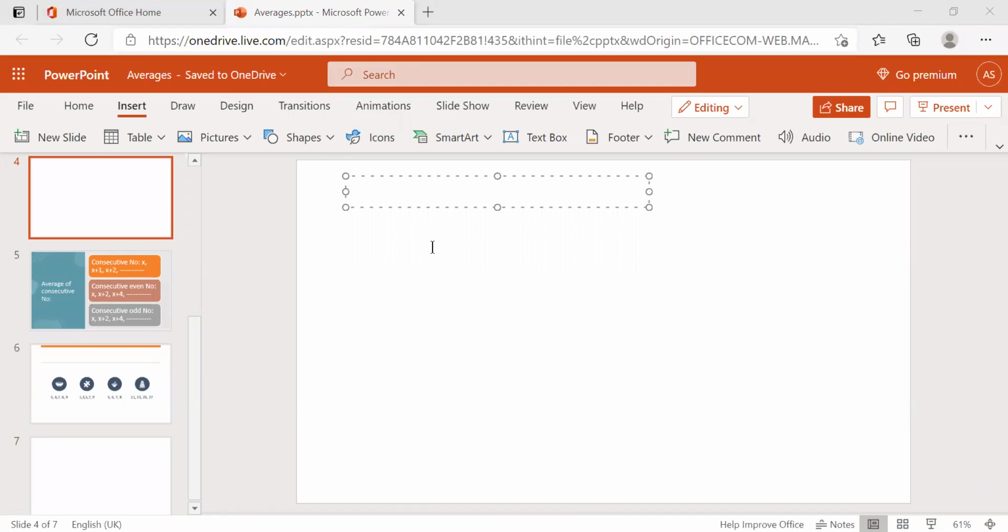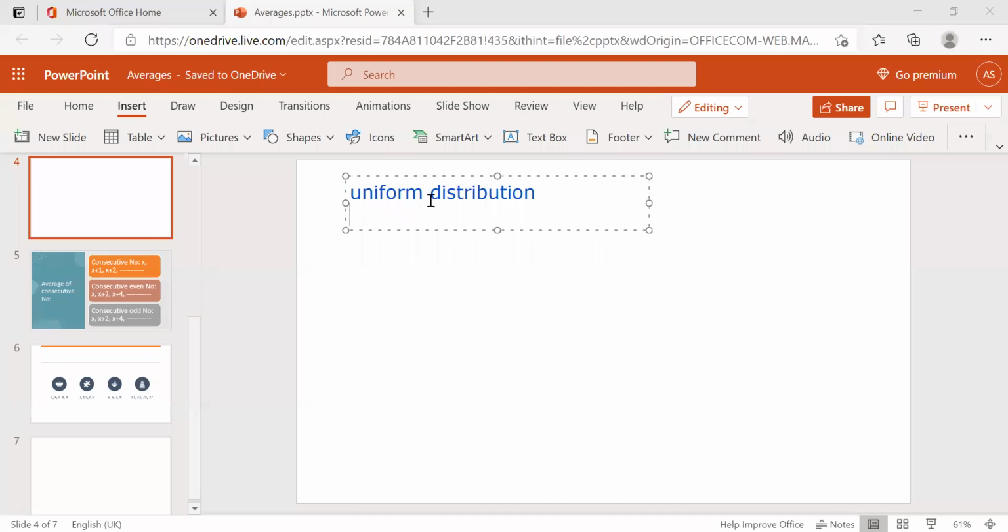First one, as I said before, average is nothing but uniformly distributed. It's nothing but uniform distribution. Okay, that's the first point.